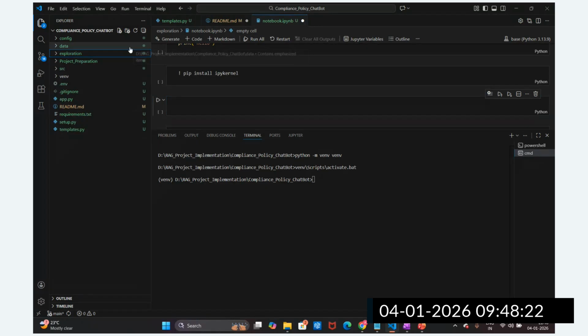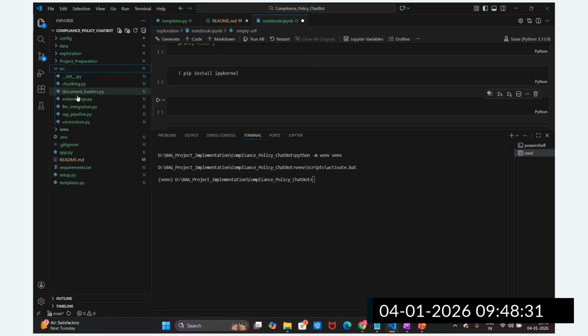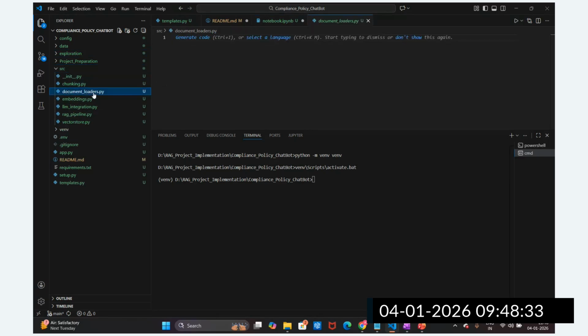In industry, whenever we start on any project, we have to create the explanation notebook. Then we have to experiment with different approaches, and then we have to convert it into the source code. As of now, the source code is completely empty, but I'm going to write this code as a module.